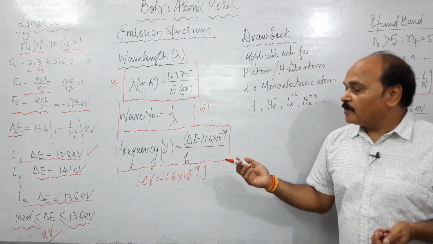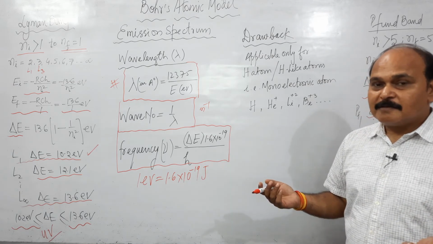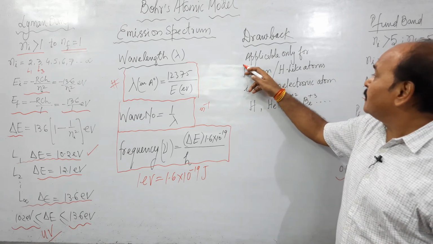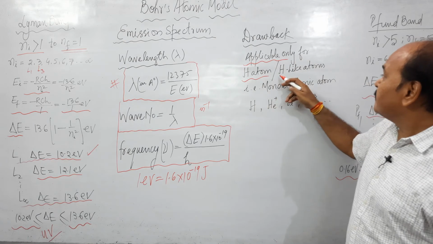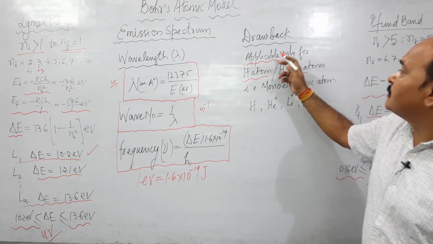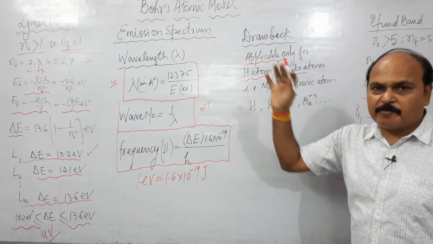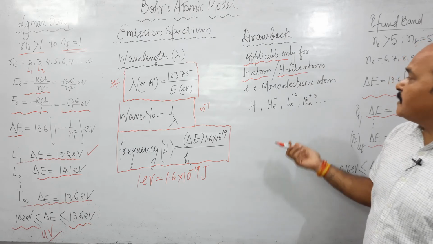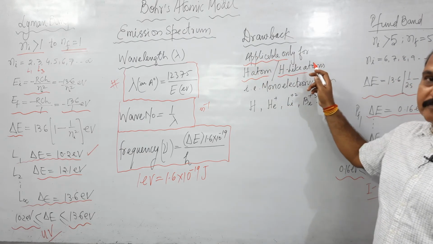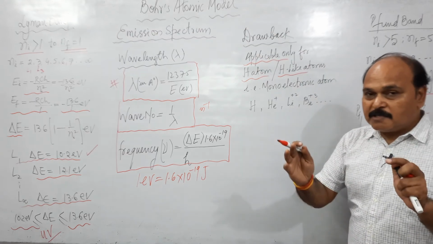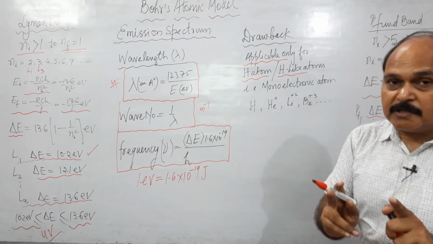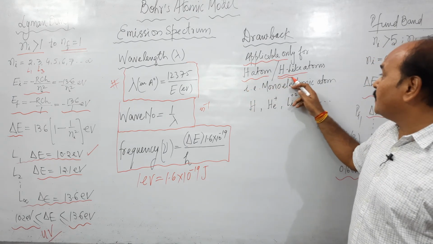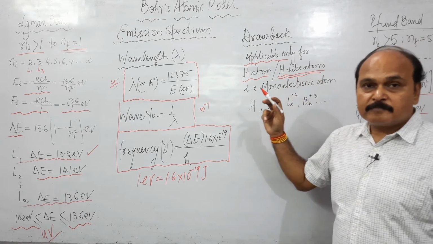Well, this model has certain drawbacks, and one very major drawback, the very first one. There are many drawbacks which were overcome by various other scientists later on. So what is the major drawback of this model? That is what is here. The major drawback is this model is applicable only for hydrogen atom or hydrogen like atoms. This is the major drawback.